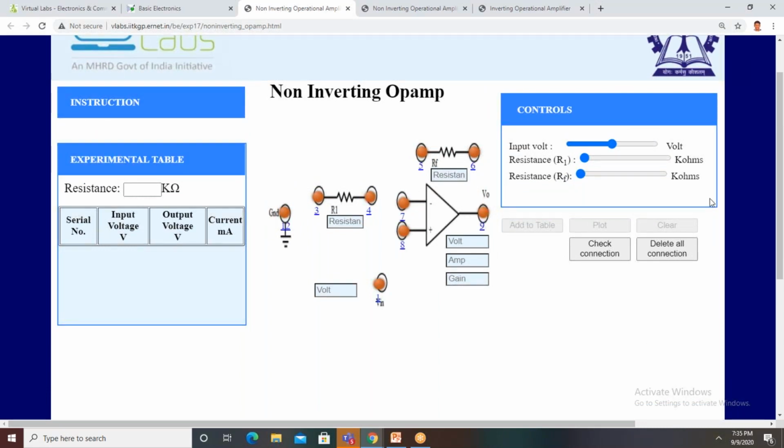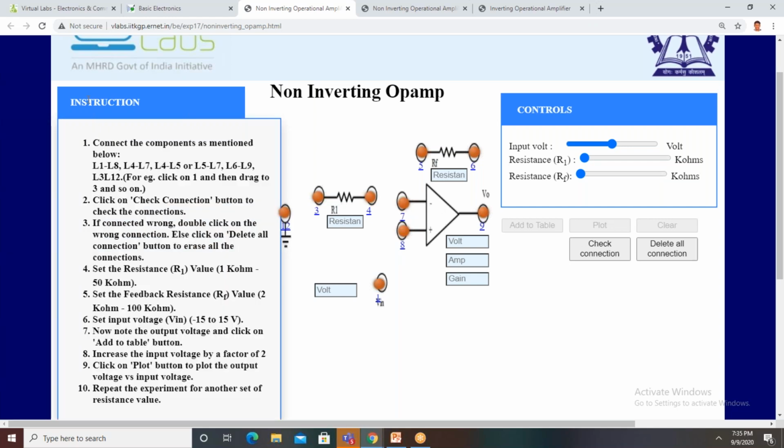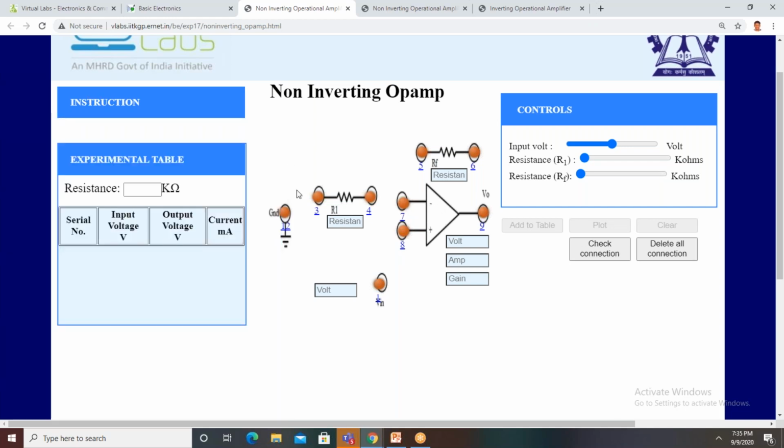What is the output expression for the inverting amplifier, ma? V naught equals minus RF by R1 into V in. Now the expression for the non-inverting amplifier is V naught equals V in into 1 plus RF by R1.